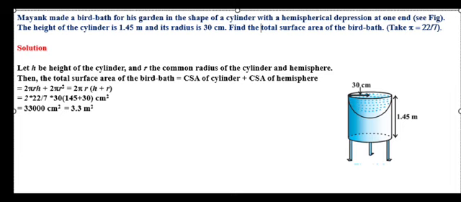So if you calculate, you will have 33,000 centimeter square, which is equal to 3.3 meter square, and that is the solution. So the total surface area of the bird path is 3.3 meter square and that is the solution.